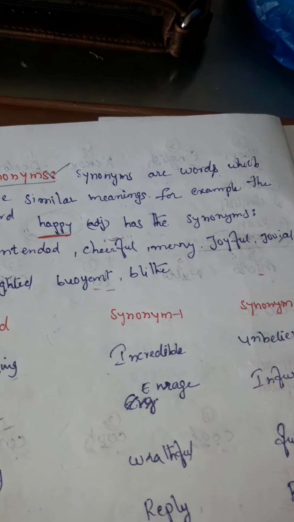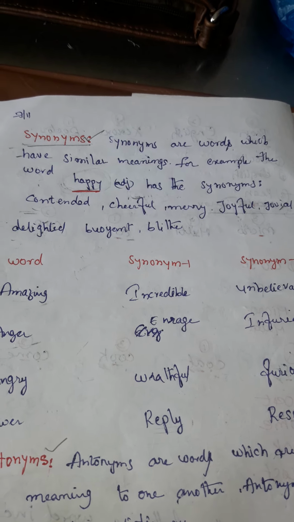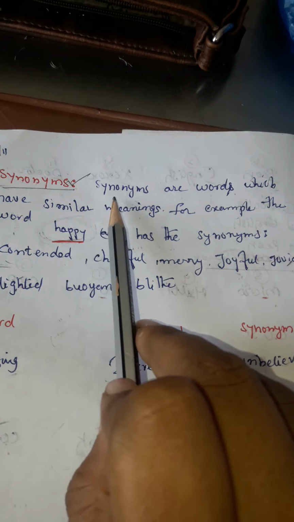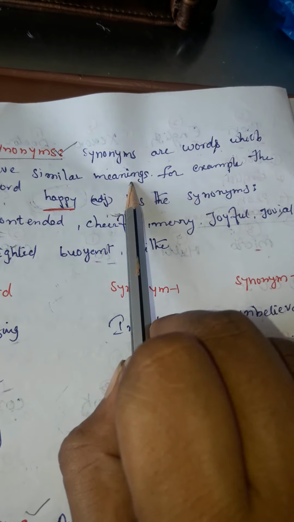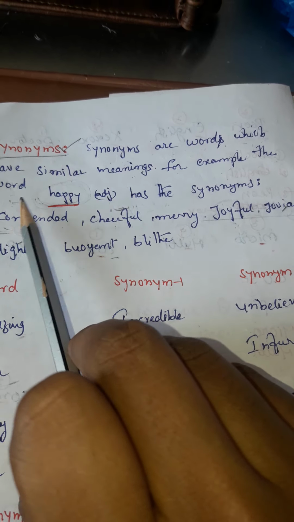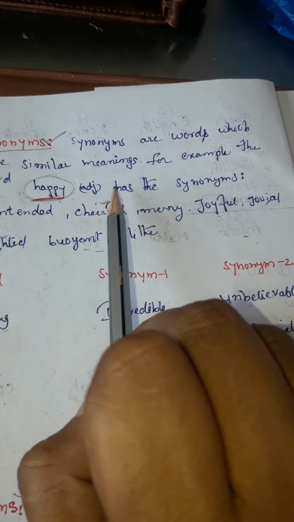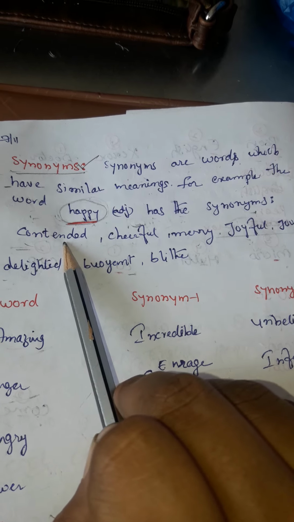Synonyms are words which have the same meaning or similar meaning. See, synonyms are words which have similar meaning. For example, the word happy. We are taking the example of happy. Happy has synonyms. What are the synonyms here?